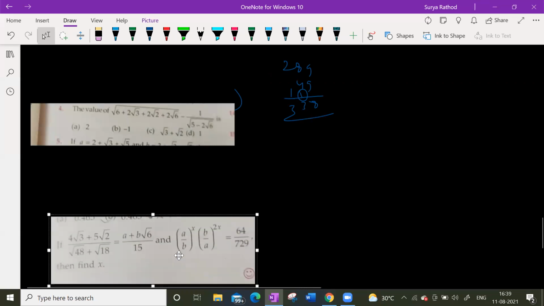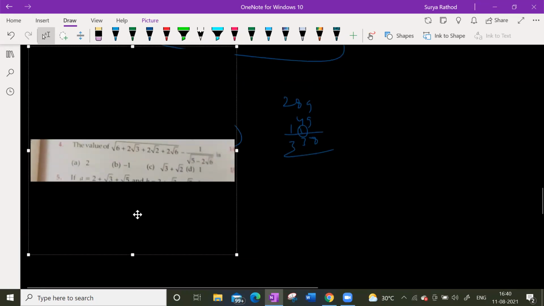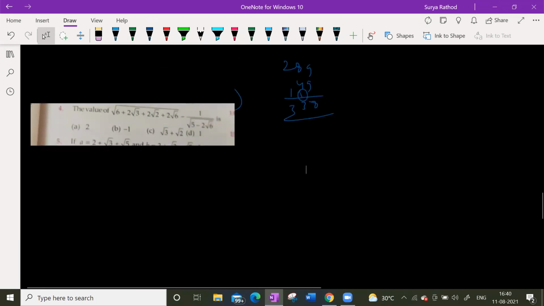Guys, what's happening? Yes, how can we solve this? Come on. Very, very good question. The value of this one is what? Root 6. Guys, there is a big root. What can I do?